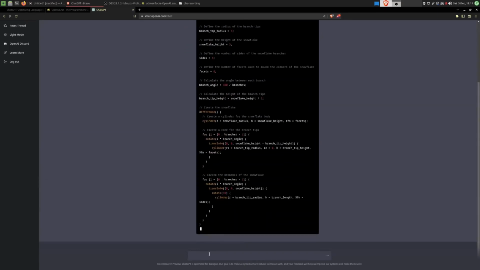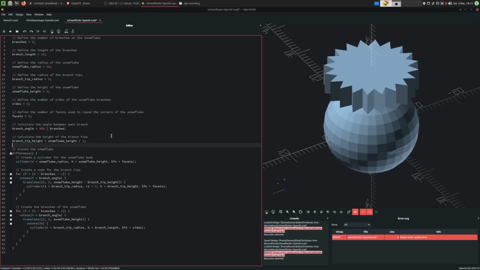Oh, that's even more code. And it even explains to me that I need to use OpenSCAD, which is a free and open source 3D modeling program. For those of you that are programmers, I can really recommend using this tool.